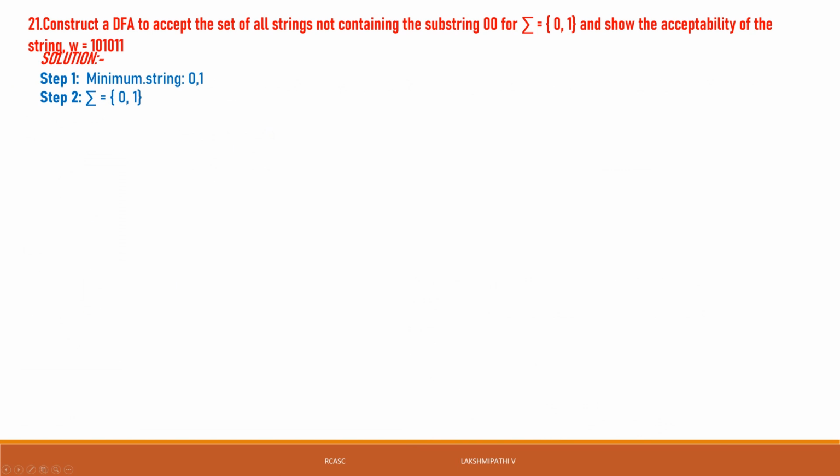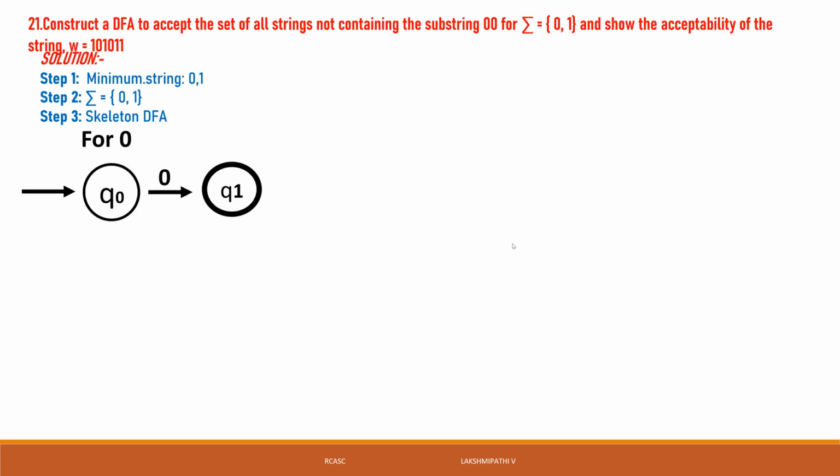Then the skeleton. We can write it for a 0 or for a 1. That is only the skeleton for the minimum string. Q0 reads 0, it will go to Q1. Q0 reads 1, it will be Q1 or Q0. For example, for 0, Q0 reads 0, it will be Q1.